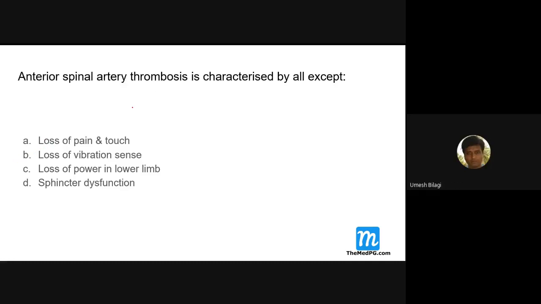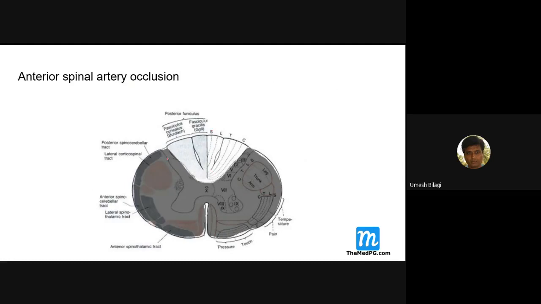So anterior spinal artery thrombosis spares it. The spinothalamic and corticospinal tracts are anterior, whereas the dorsal column is separate.